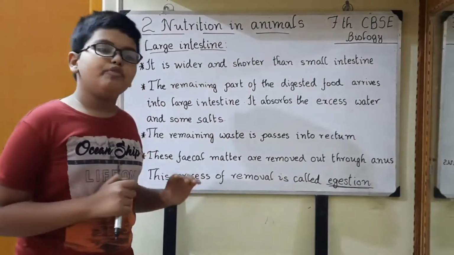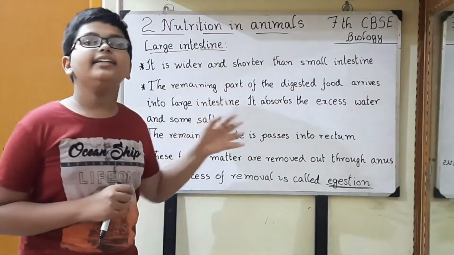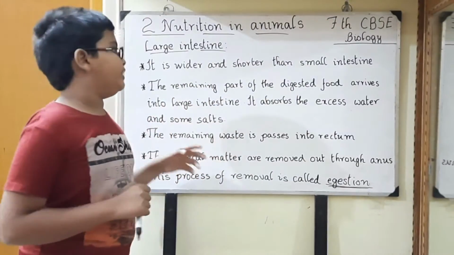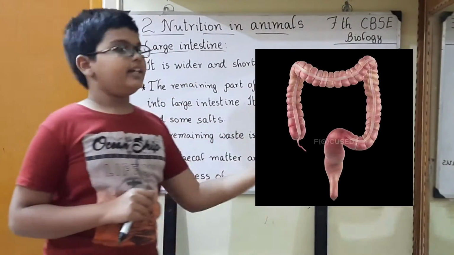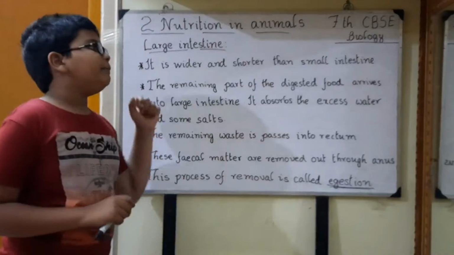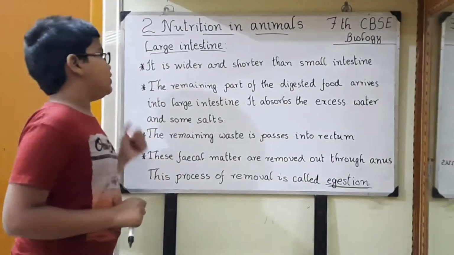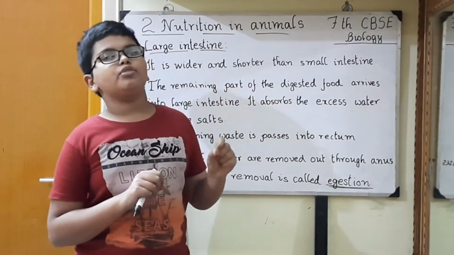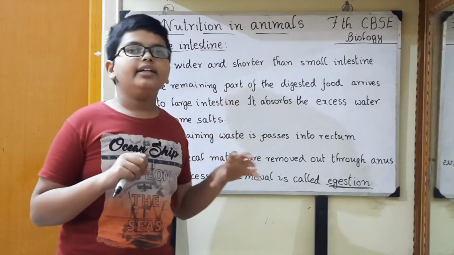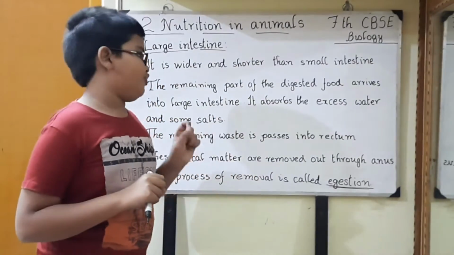It is 1.5 meters, and the small intestine is 6 to 7 meters, right? The large intestine is somewhat wider than the small intestine. It looks like this. The remaining part of digested food arrives into the large intestine. In the small intestine, the nutrients are absorbed from the food and the digestion happens in the small intestine, right?